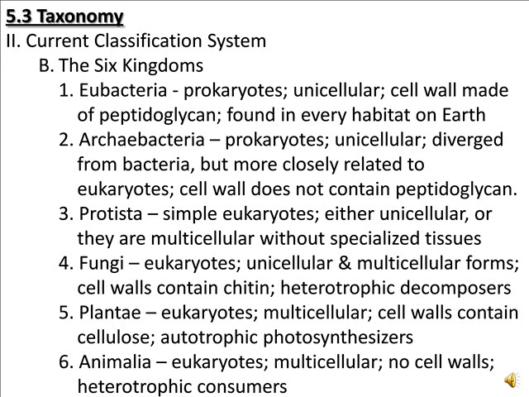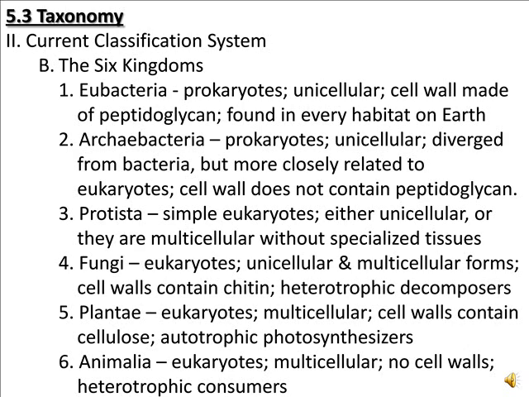The fifth kingdom listed here is the plant kingdom, Kingdom Plantae. Plants, of course, are eukaryotes. They are multicellular, and of course, they have cell walls, as you may remember from biology. But the component that their cell walls are made of is cellulose, which is actually the fiber that we take in when we are consuming vegetables and stuff in our diet. All plants are autotrophic in the fact that they are photosynthesizers. So they use sunlight to convert carbon dioxide into carbohydrates.